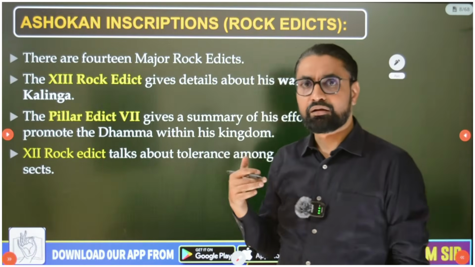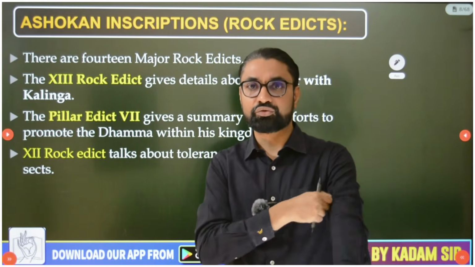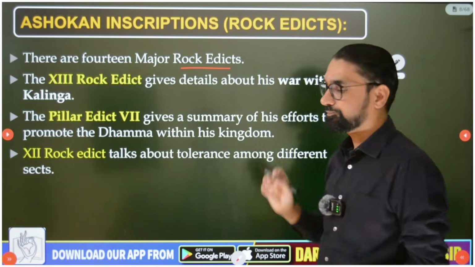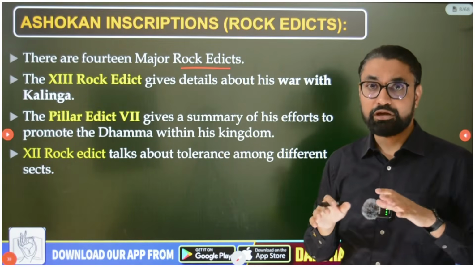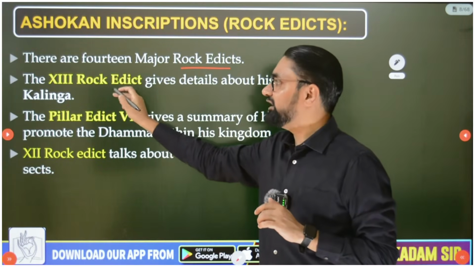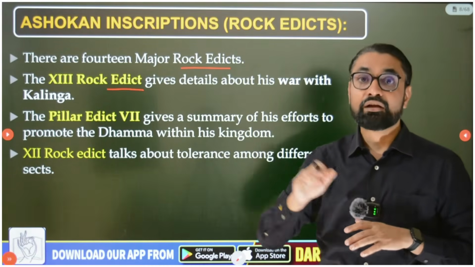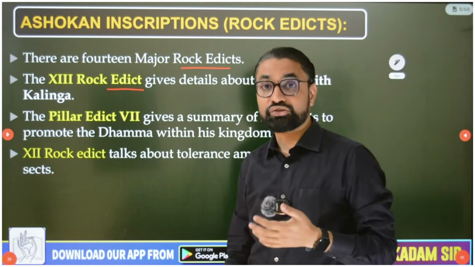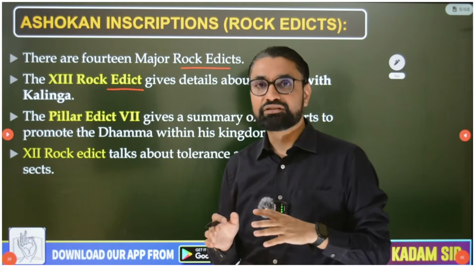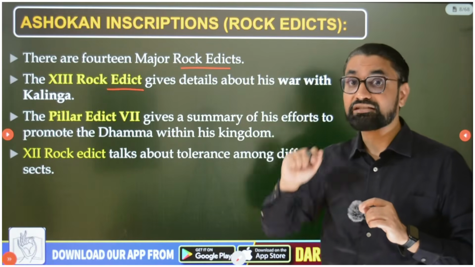After that, you don't have to remember all the many inscriptions, which message is given on which inscription is impossible to remember, but you should at least remember the 14 major rock edicts. Of these 14 major rock edicts, 3-4 you should know. One is the 13th rock edict. This 13th rock edict gives us information about Ashoka's battle with Kalinga, and after this war, Ashoka got converted to Buddhism. He accepted Buddhism. We get this information on the 13th rock edict. So that number is very important because of its significance.